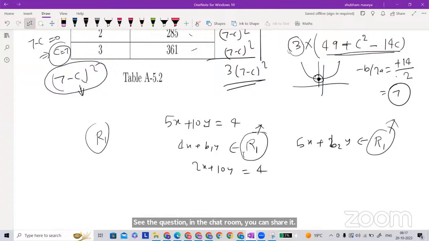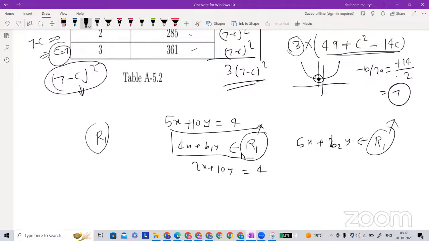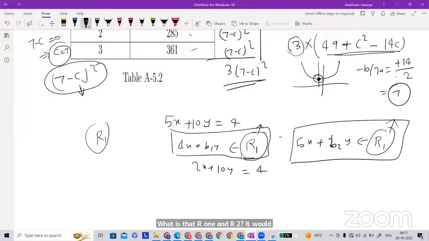That would be good. Otherwise, some information about the R1 and R2. Without that, how? What is the R1 here? There is no meaning of this one. What is that R1 and R2? It could be some interval. Sir, it could be only some, for finding b1 minus b2.